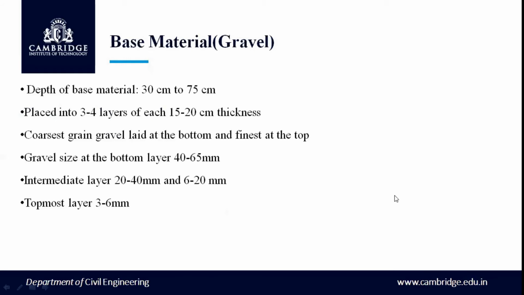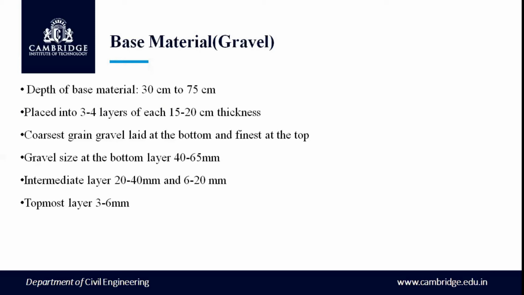The base material, gravel, is used as a base material here. This is used for a depth of 30 centimeter to 75 centimeter, placed in 3 to 4 layers of each 15 to 20 centimeter thickness. The coarser gravel will be laid just over the under drainage system or over the central drain pipe.